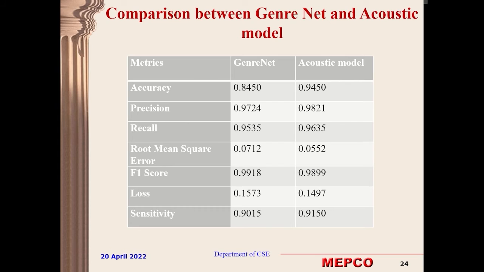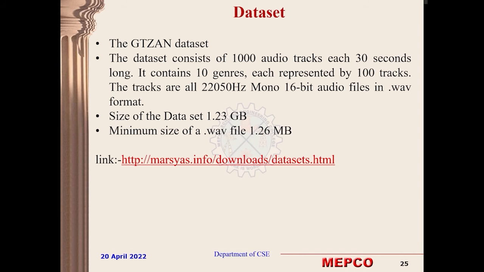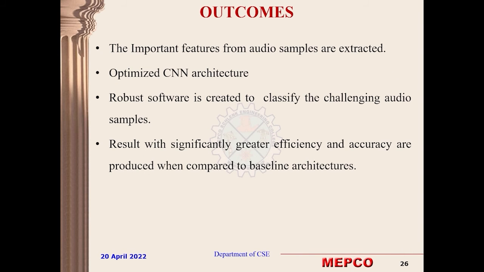Here we get to compare the acoustic model and the GenreNet which we have used in the visual feature model. The acoustic model is good enough, and the accuracy is high and loss is less compared to the GenreNet. And this is the dataset, which is a benchmark dataset we have used in this project, and the hyperlink for the dataset is available.